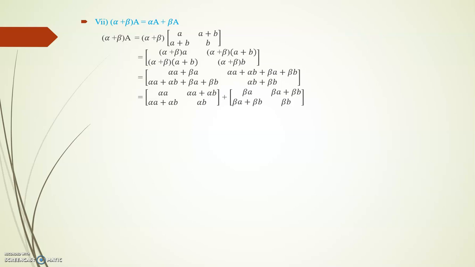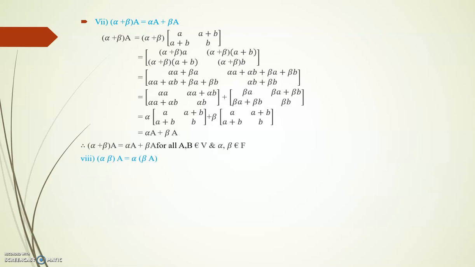Finally we can split it into alpha A separately and beta A separately. From the first matrix we take alpha outside, and from the second matrix we take beta outside. So we get alpha A plus beta A. Next, the last one: alpha beta into A is equal to alpha into beta A. Consider alpha beta multiplied by the A matrix. We get alpha beta A.